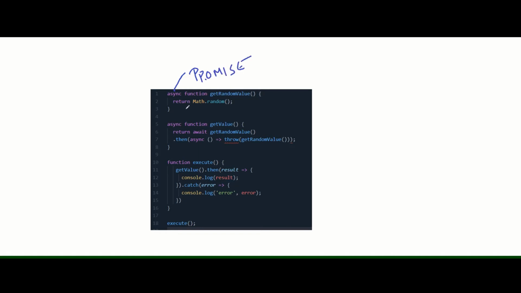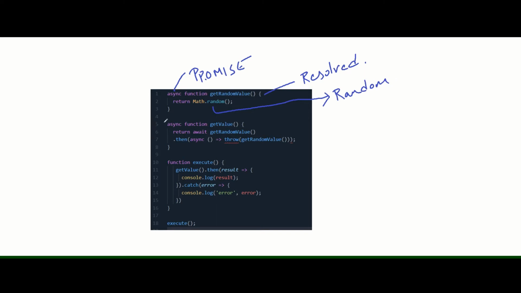Now we are not explicitly returning a promise within that function. So this function would return a resolved promise, resolved with the value of math.random. So every time this code runs, it will generate a random value. Random.